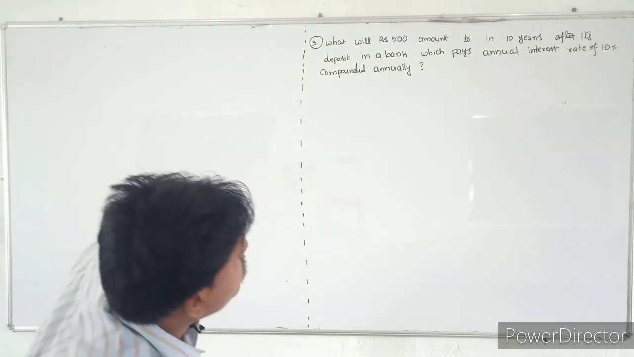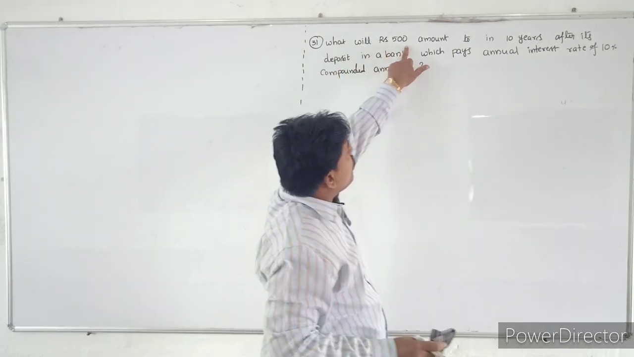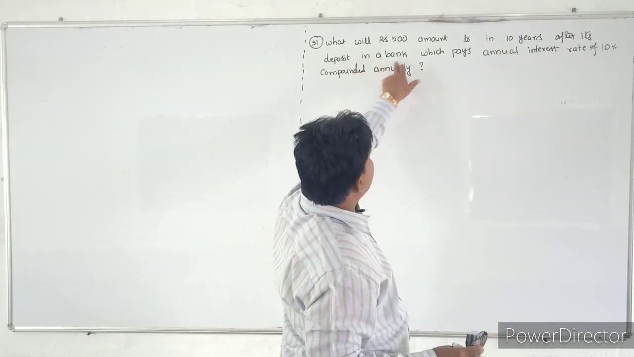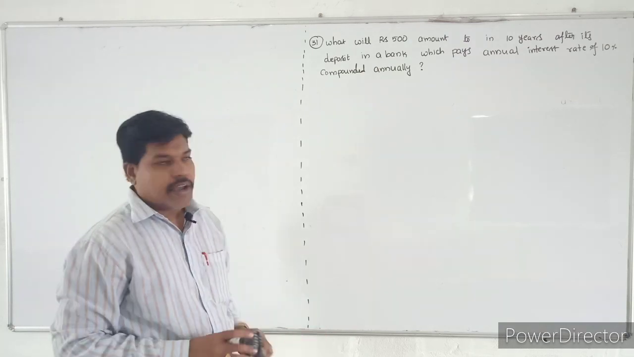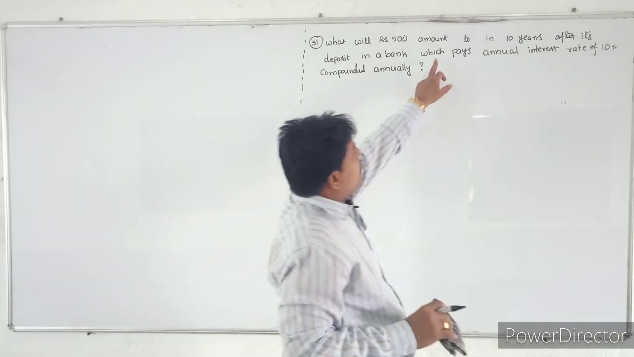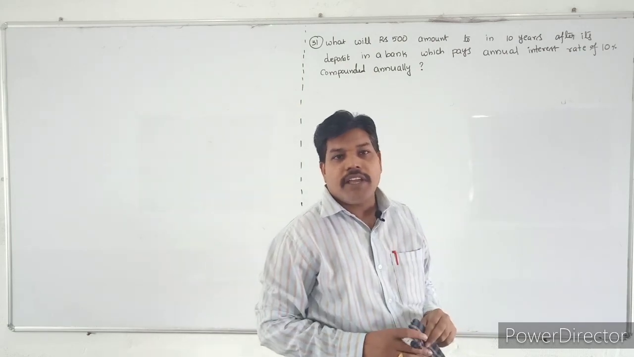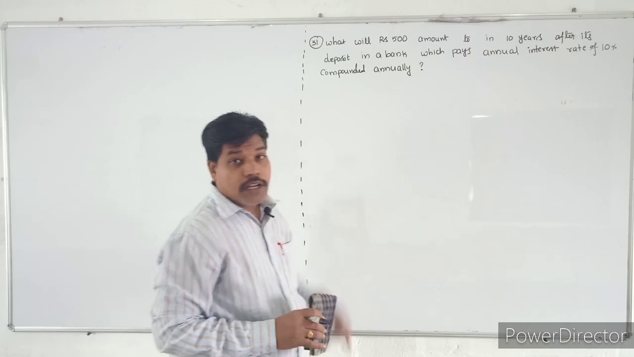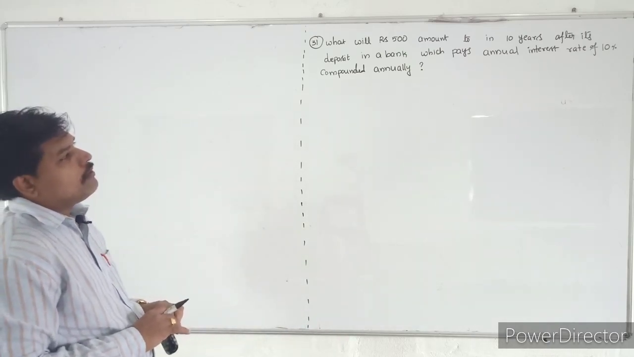See students. What will 500 rupees amount to in 10 years after its deposit in a bank? So 500 rupees is deposited in a bank. It pays an annual interest rate of 10%. What they are paying is the annual interest of 10%, compounded annually. So what is the meaning of compounded annually?